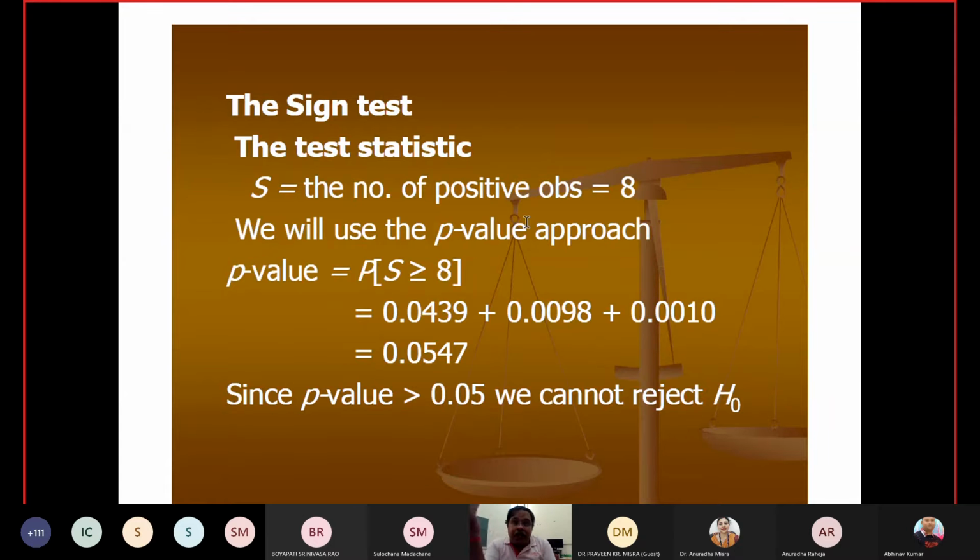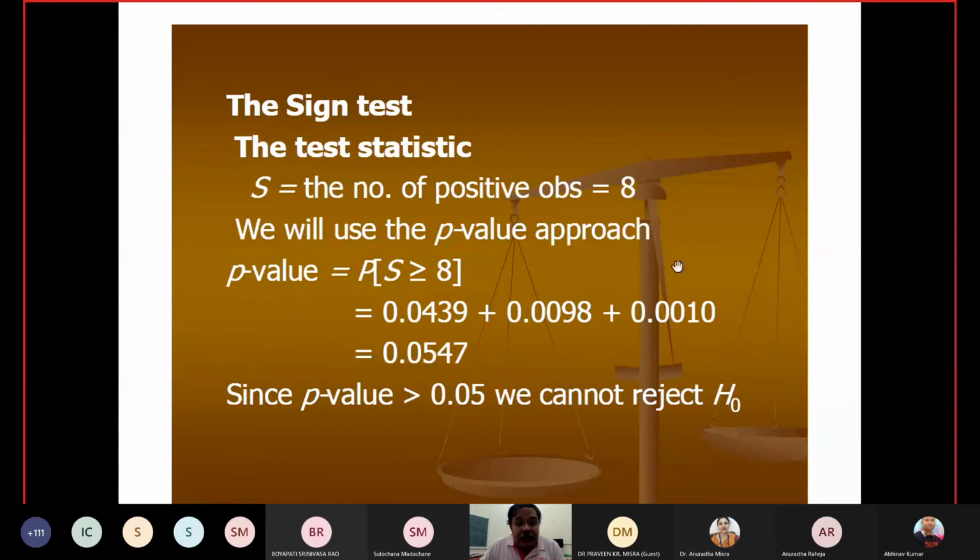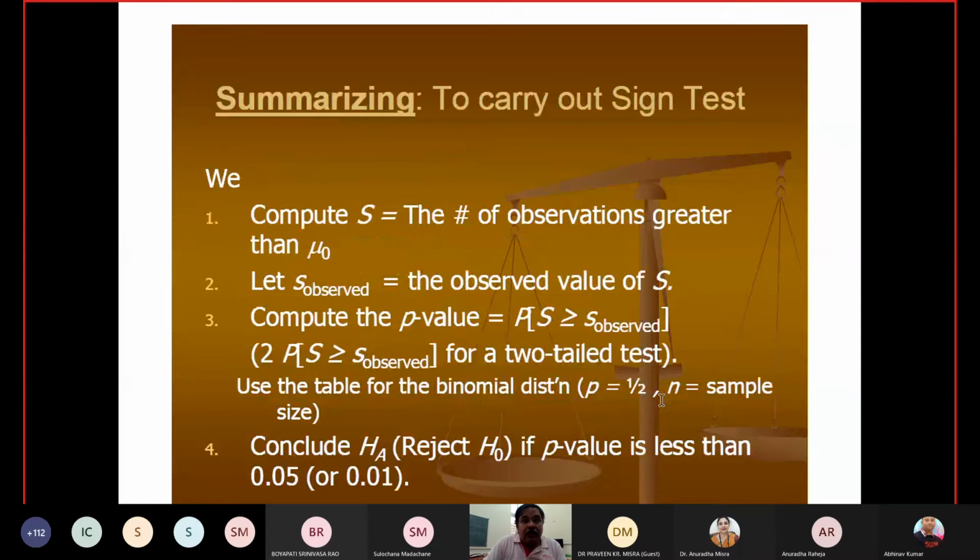But what the general people would say is, oh no, in 7 cases there is a reduction, and in only one case there is no reduction, so we can reject the null hypothesis and accept that the drug is effective. But when you go by the statistics, you cannot reject the hypothesis and you have to say that your drug is not effective.